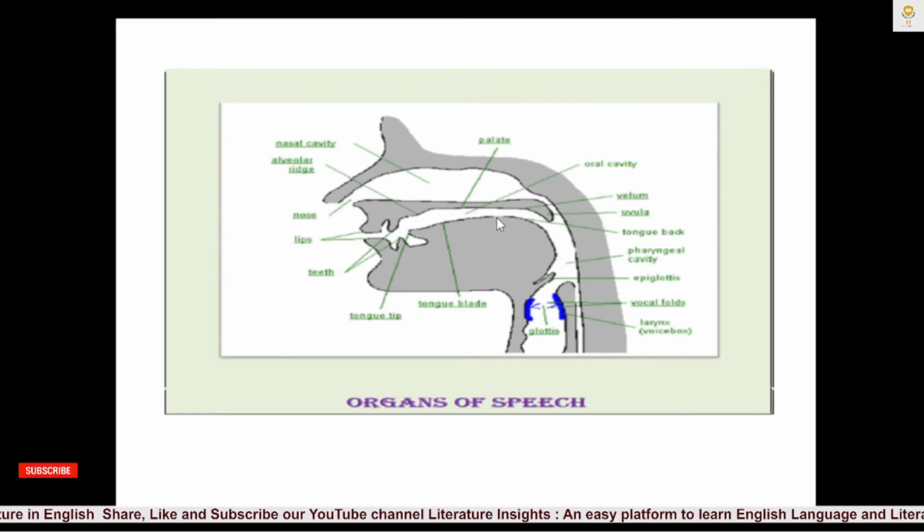The oral cavity includes the lips, the inside lining of the lips and cheeks, the teeth, the gums, the front two-thirds of the tongue and the floor of the mouth below the tongue, the bony roof of the mouth and the area behind the teeth. These are very important organs of speech which play a very important role in articulation or production of speech sound.